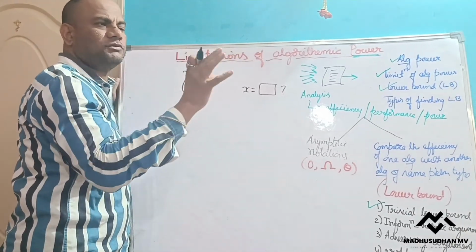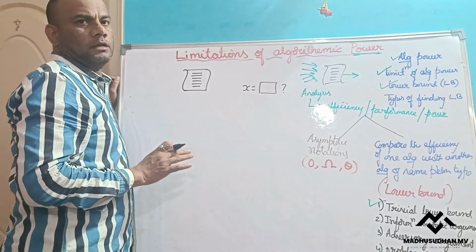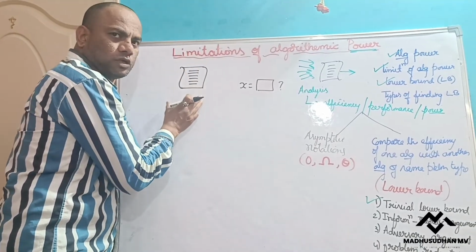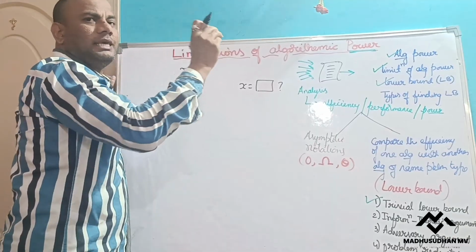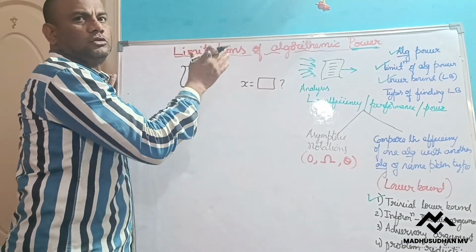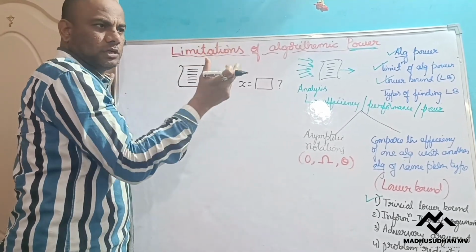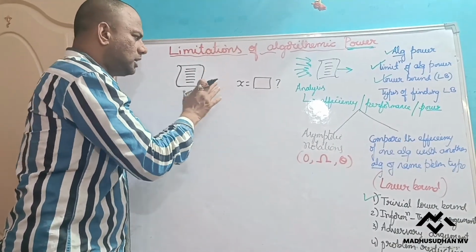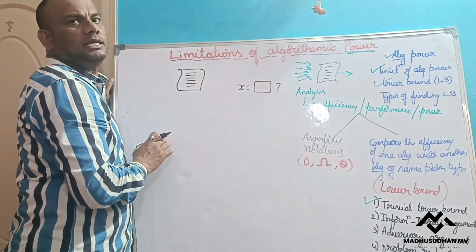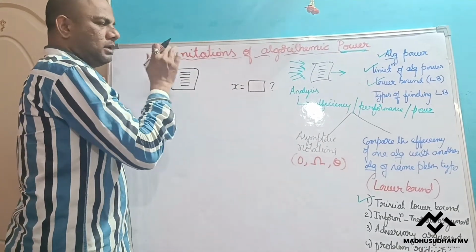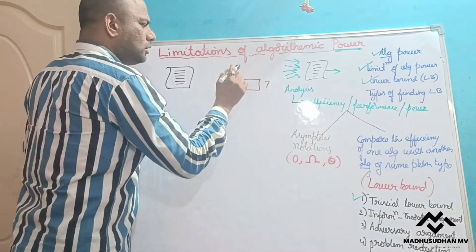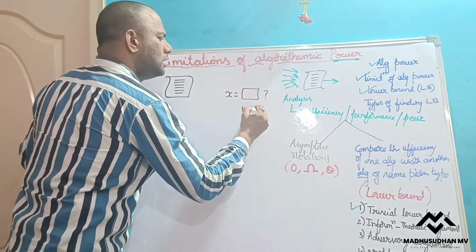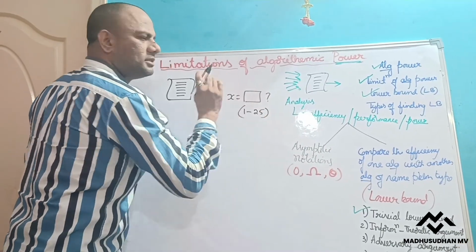For each question, the answer is either yes or no. So the algorithm will ask the question, and the user has to say yes or no. From that yes or no information, it will find out what number is being guessed. For example, assume some person has guessed some number between 1 and 25.